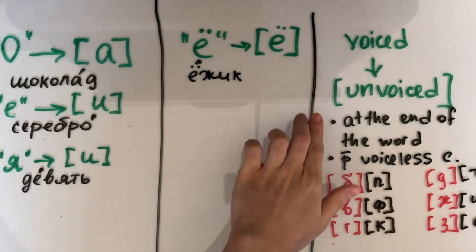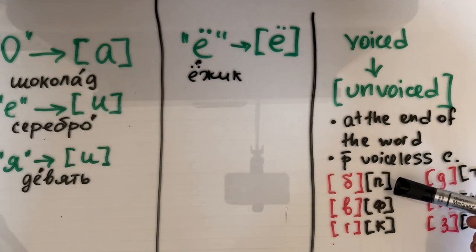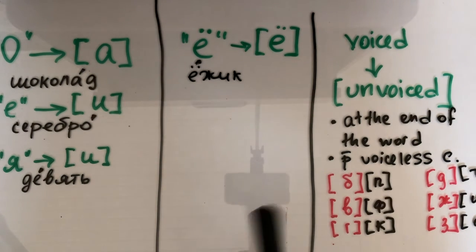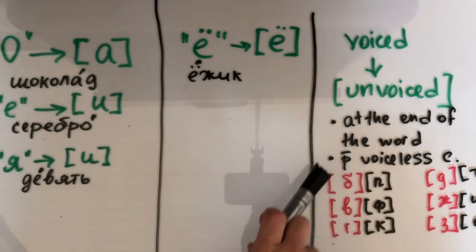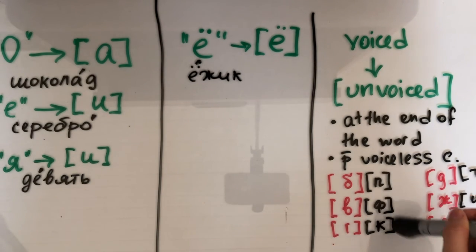If you see a voiced consonant, any of these letters in red, at the right end of your word, then you should pronounce it as unvoiced. Even if you see B at the end of your word, you should pronounce it as P. And when your voiced consonants come right before voiceless consonants, again, you will pronounce them as voiceless.